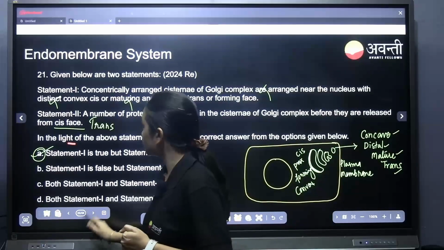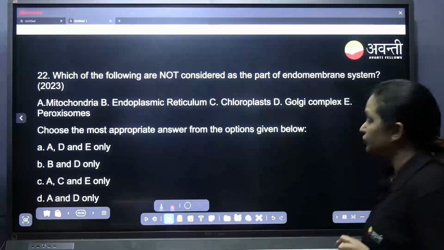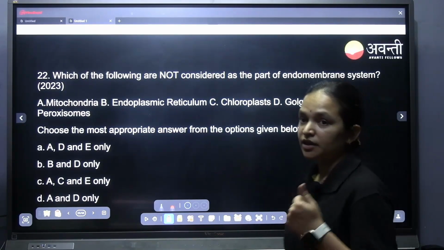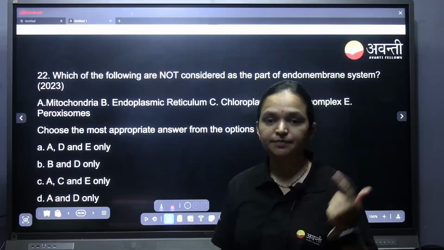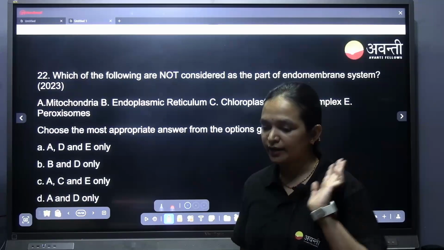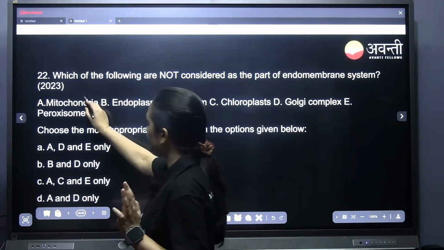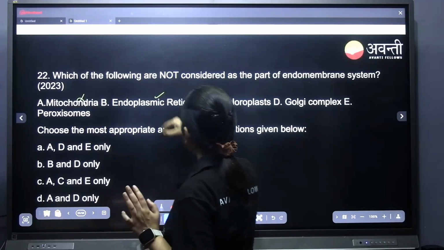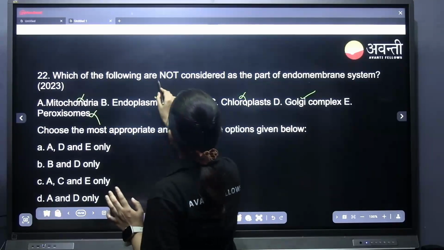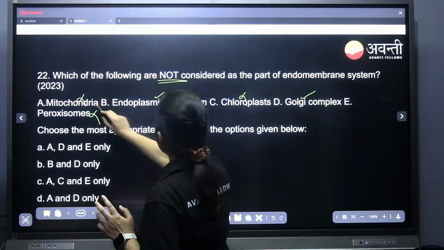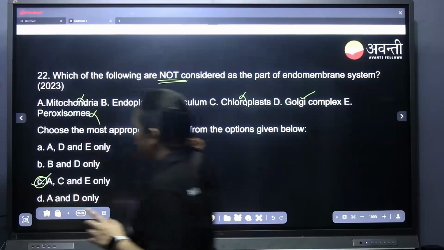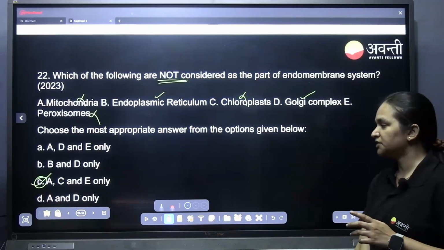Yes, we are moving on to the next question, that is, which of the following are not considered part of the endomembrane system? The endomembrane system has the endoplasmic reticulum, Golgi complex, lysosomes and vacuoles. Other than these four, the rest are not endomembrane system. Is mitochondria endomembrane system? No. Endoplasmic reticulum? Right. Chloroplast? No. Golgi complex? Yes. Peroxisomes? No. So we need to find which are not. So it is A, C and E. A, C, E are not part of the endomembrane system. That is, C is the correct answer.